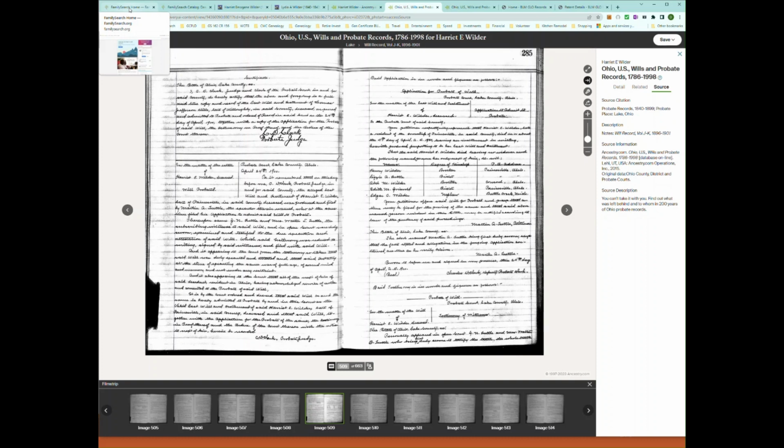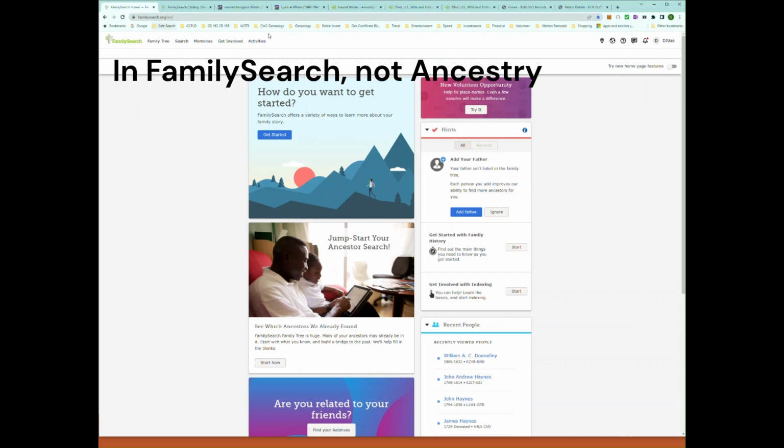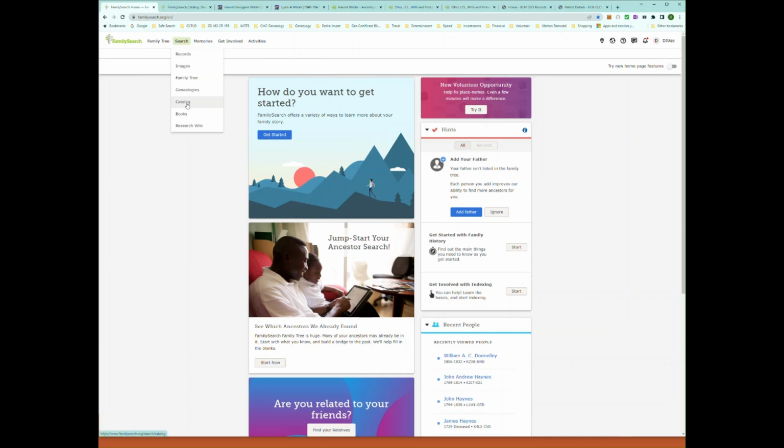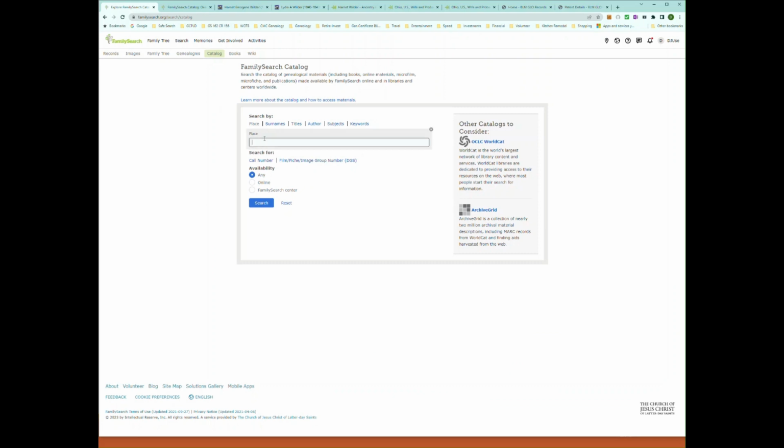Ancestry has indexed and provided probate records. In Ancestry, we can follow the same method we look for deeds, which I demonstrated in class. But here we are going to go to Lake County, which is where Harriet passed away.